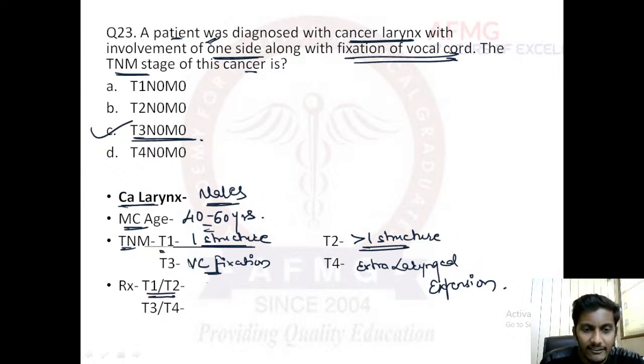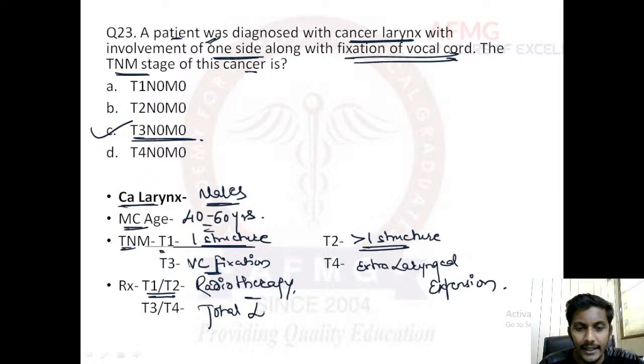Treatment: T1 and T2 are usually treated by radiotherapy only. Whereas T3 and T4 would be treated by total laryngectomy, that is removal of the larynx, followed by radiotherapy.